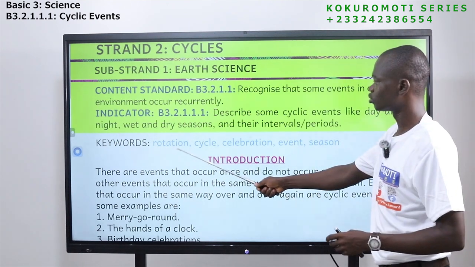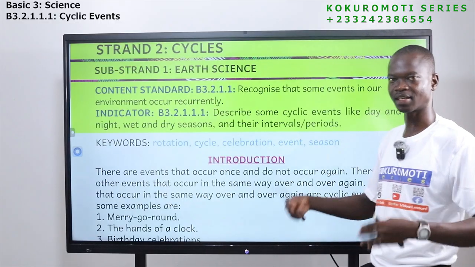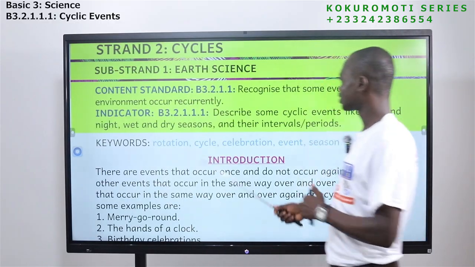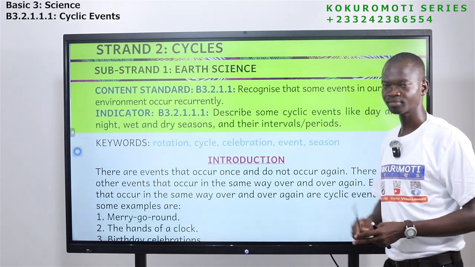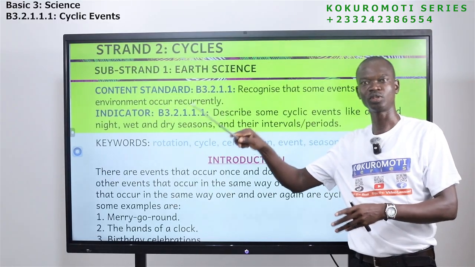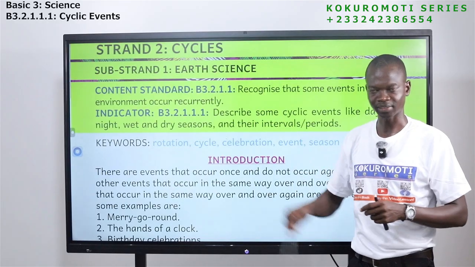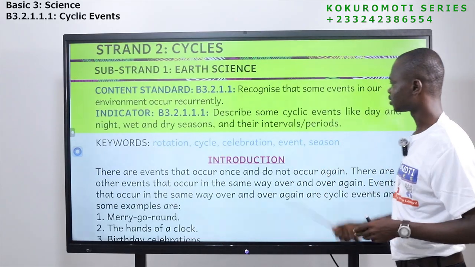The first one is rotation. Rotation means turning around. The next one is cycle. It goes round and comes back to where it started and goes again, the same pattern. So that is cycle.